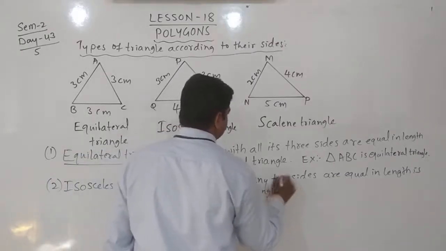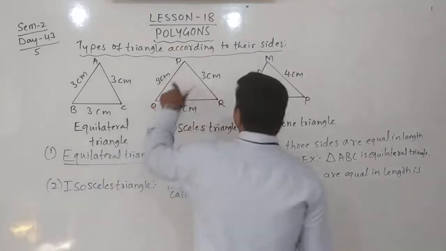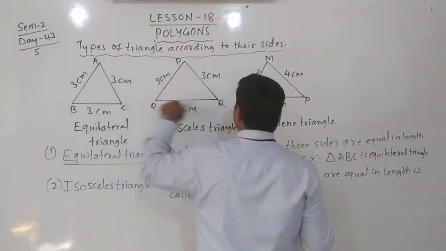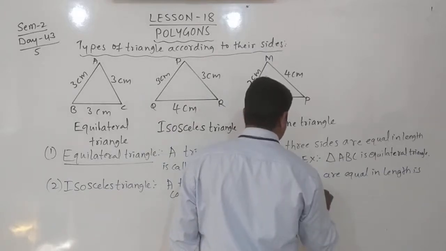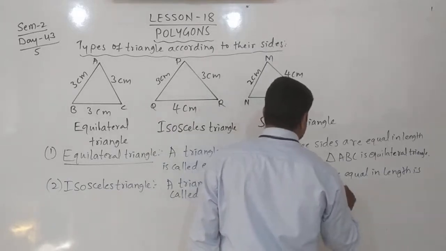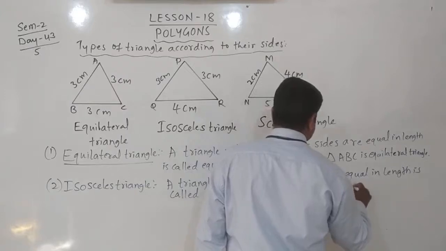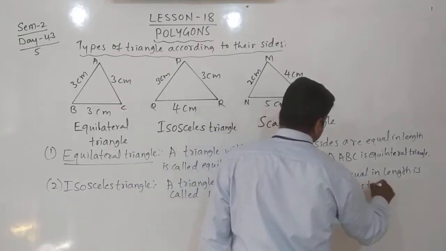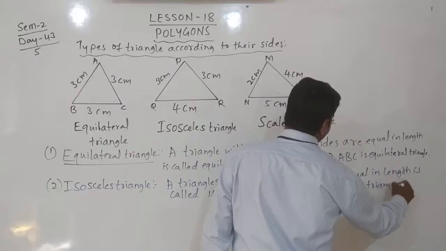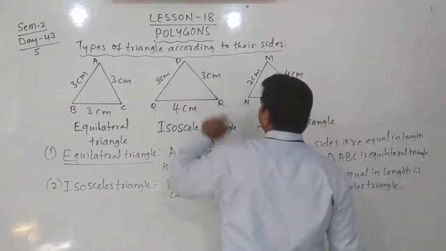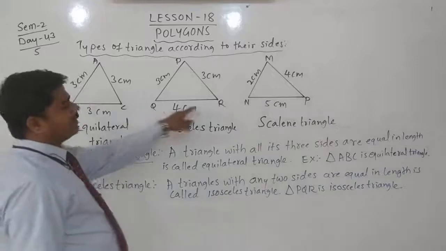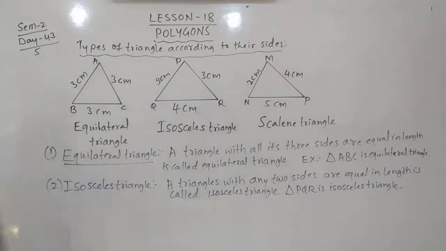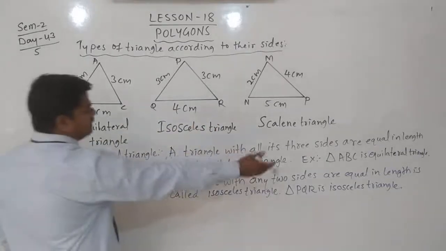Example, here we can write, triangle PQR is an isosceles triangle. Here PQ and PR are the same, 3 centimeter, and QR is equal to 4 centimeter. We can write that length also.